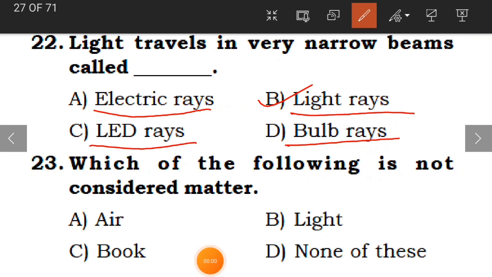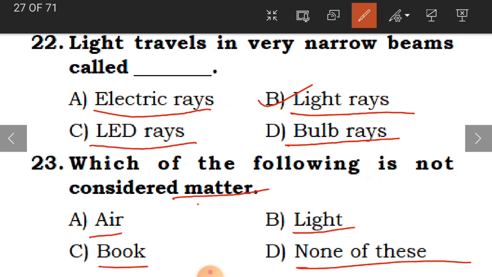Okay. Children, which of the following is not considered matter? Like, what is matter, children? It is available in three forms: liquid, solid, and gas. And here you have air, light, book, and none of these. So what will be the answer? Light, because air is a gaseous state and book is a solid state. Whereas light doesn't belong to matter. So B is the correct answer.